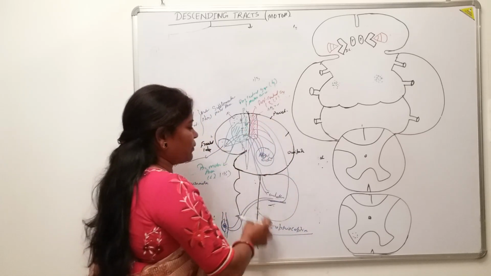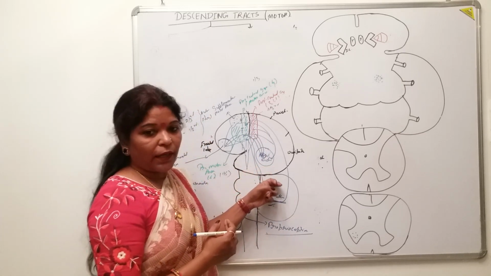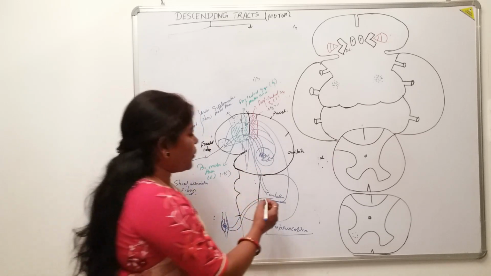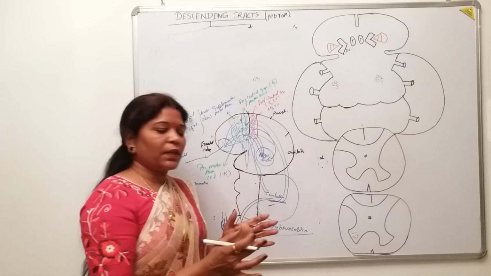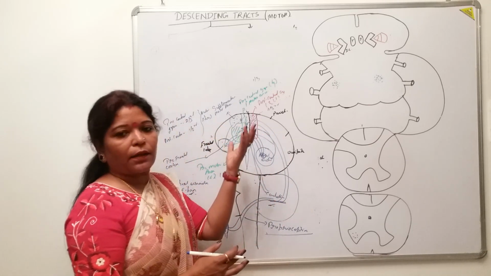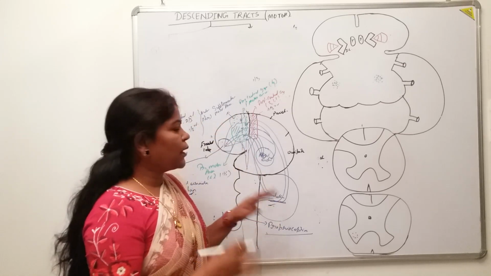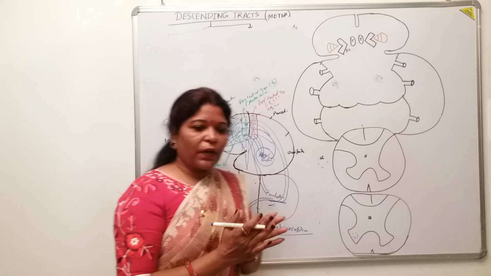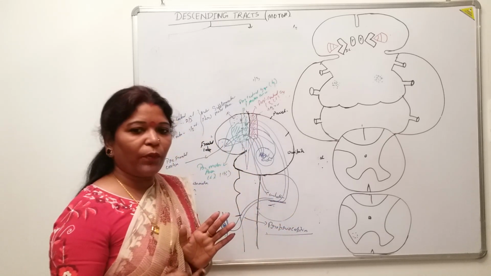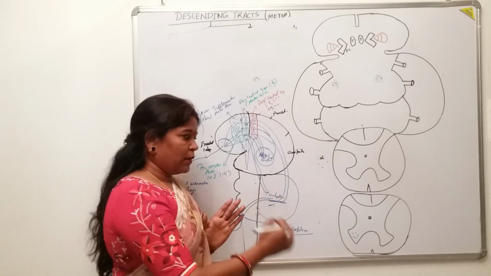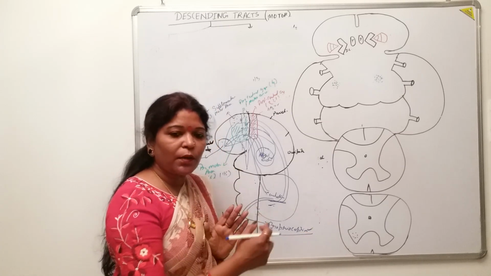That means it will correct and modify the actions that are needed here in the cerebellum, transform it, and send it back to these motor areas. It tells the motor areas responsible for the descent of this motor pathway: now the motor function will be accurate, you can execute this particular motor movement because I have corrected it a second time with the help of these proprioceptive impulses. That is very important.